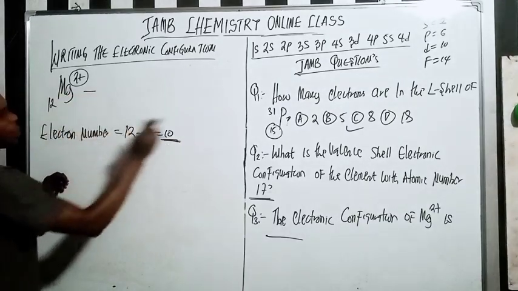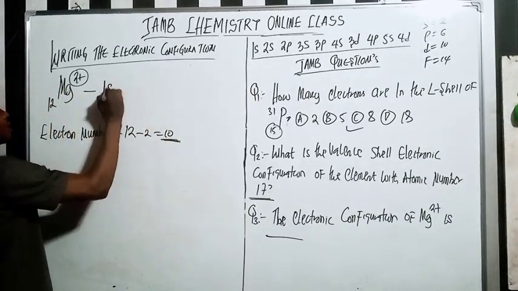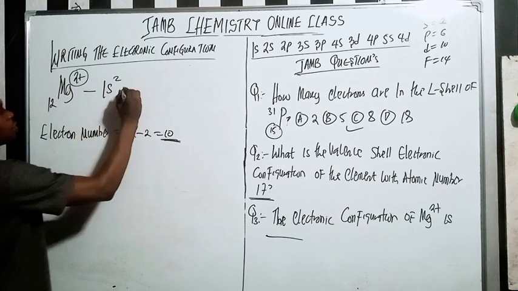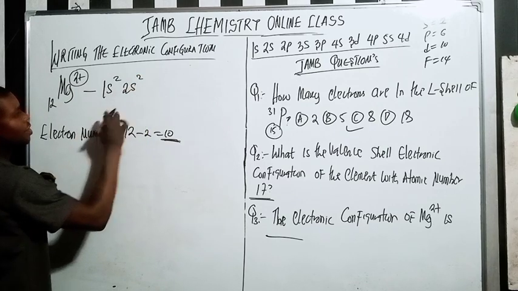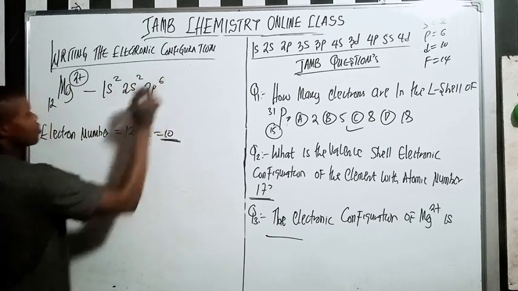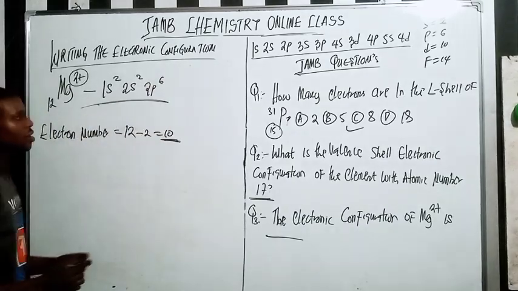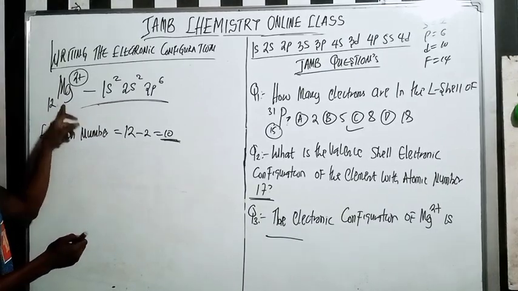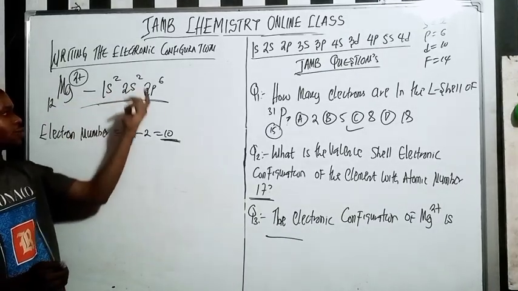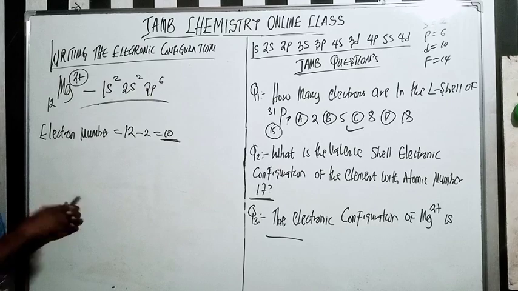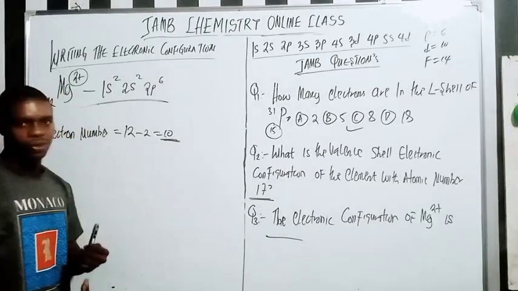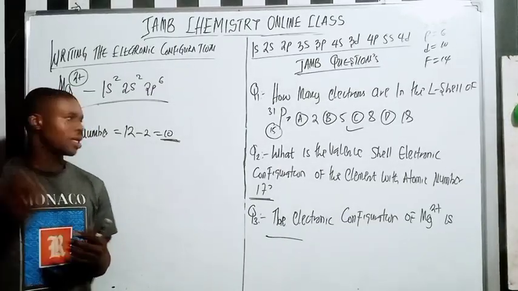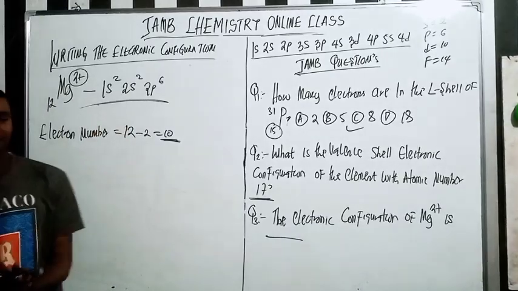So I'm going to start with 1s2, 2s2, 2p6. So this is the answer here. The electronic configuration of Mg2+ is 1s2, 2s2, 2p6. Why? Because it has lost 2 electrons. So this is the answer.